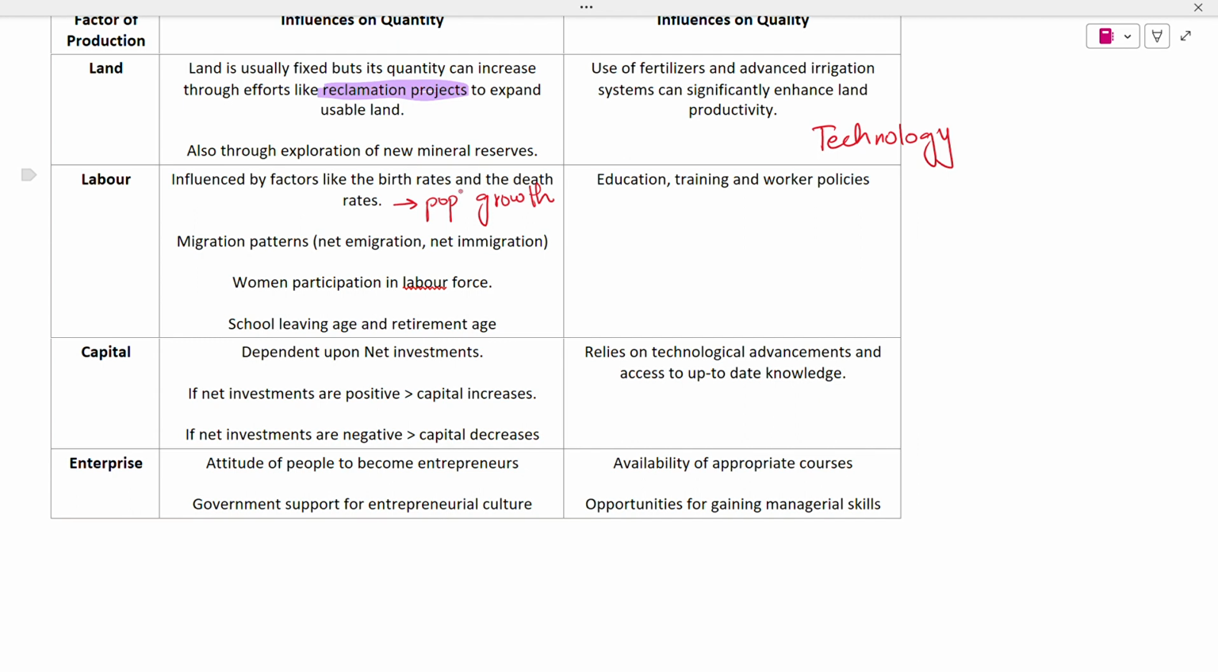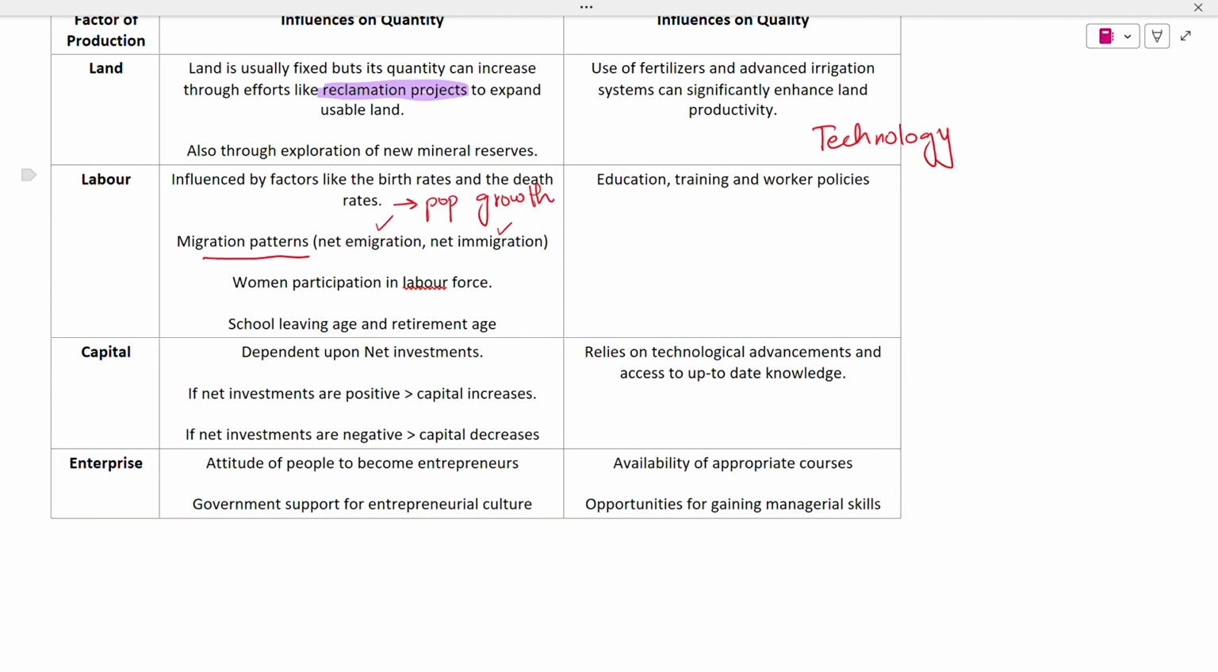In addition to that, migration patterns play another very huge role. We need to see whether there is a net emigration in the economy or a net immigration. Net emigration basically means that the number of people exiting the country is greater than the number of people entering the country. If we total that out, it will mean that people leaving the country are greater, and that means our population would reduce, and the quantity of labor in the economy will also reduce.